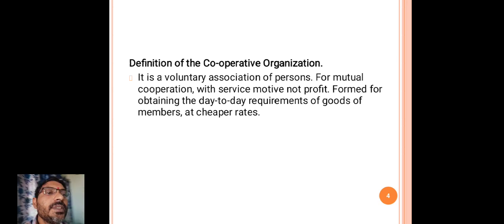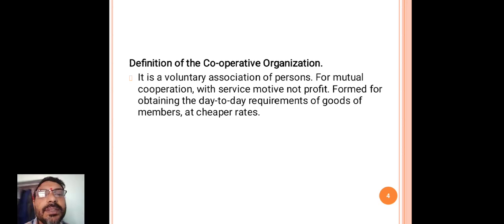The promoters collect the required capital by issuing shares or debentures to the general public. The investors who are interested can purchase shares in a joint stock company.